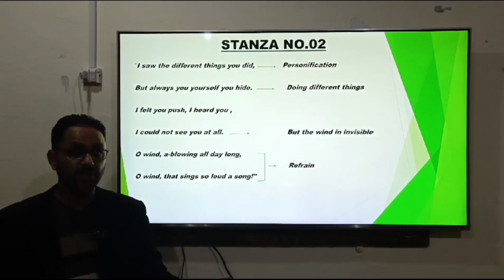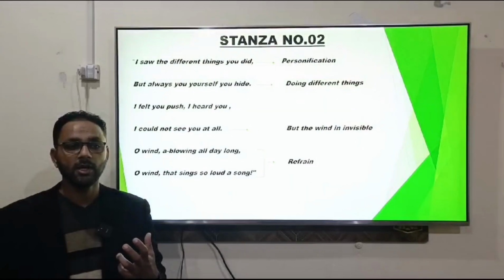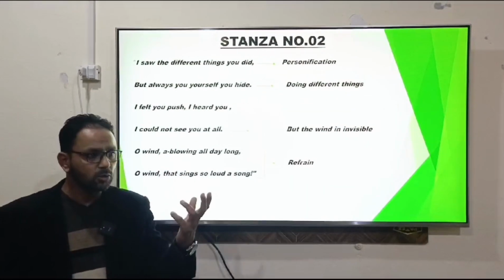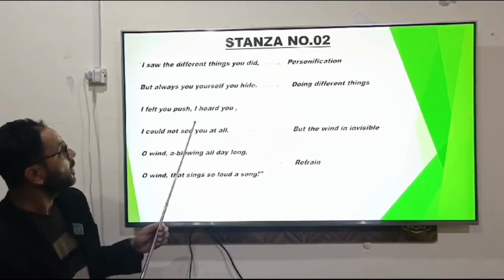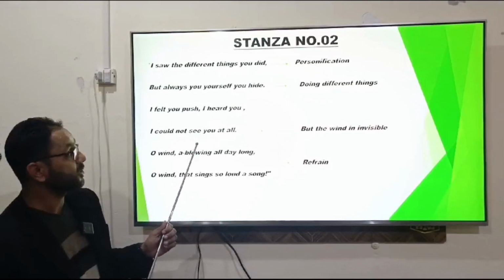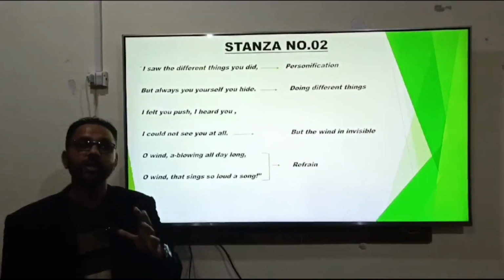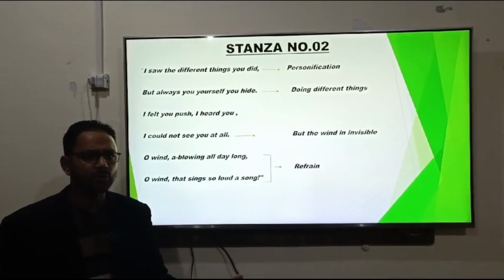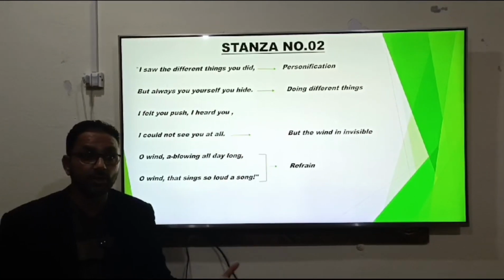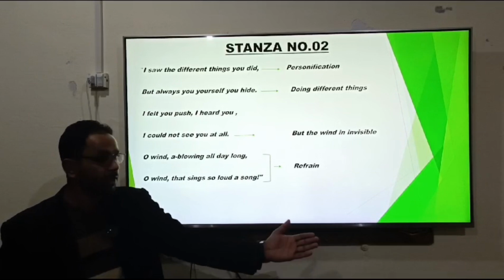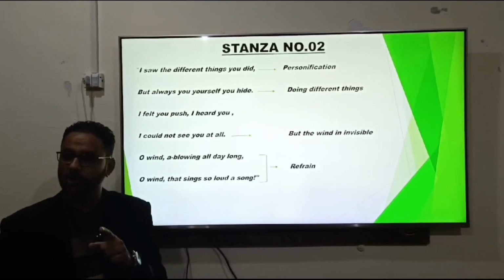I'm observing. As I told you, the poet is observing this activity and all the parts of the wind from a child's perspective. एक बच्चे की नुक्ता निगाह से वो इसे चेक कर रहा है. फिर कहता है, I felt you push, I heard you, I could not see you at all. So just see, the poet is now telling that one thing very clearly. He's of the opinion that you are helping the kites to go high and high. You are helping the birds to fly, and things are moving here and there, and different things are having activities just because of your power.